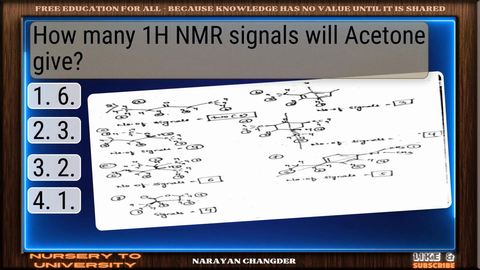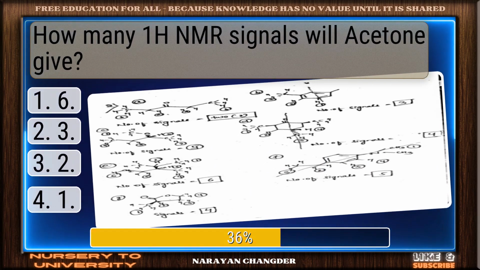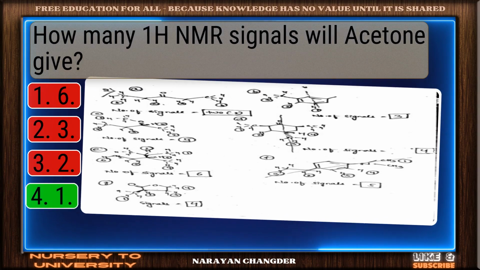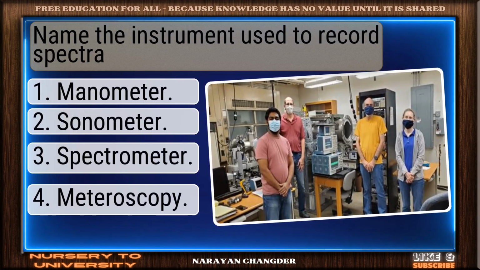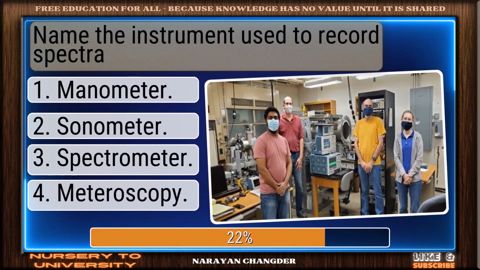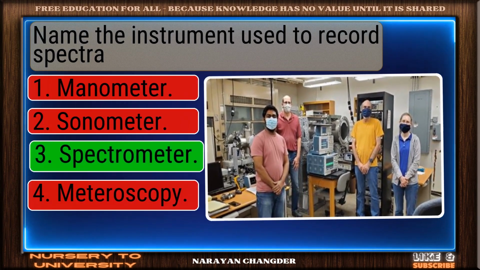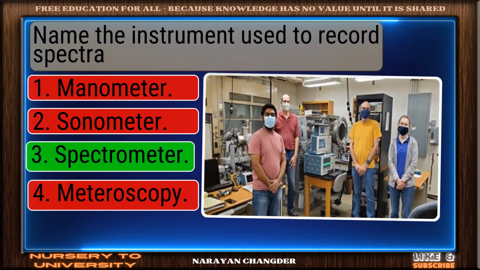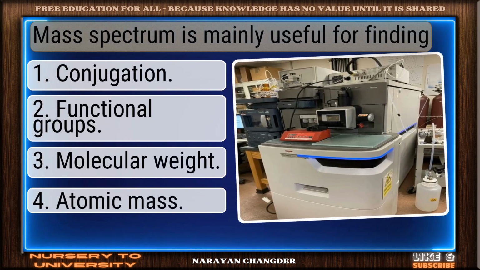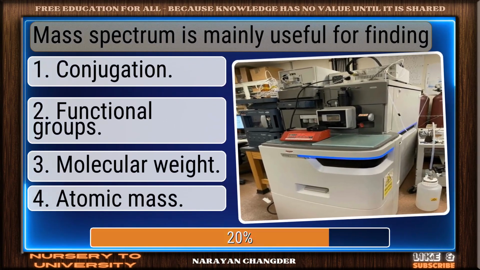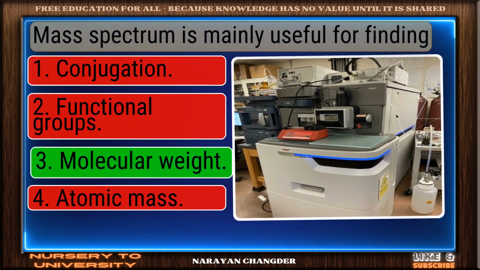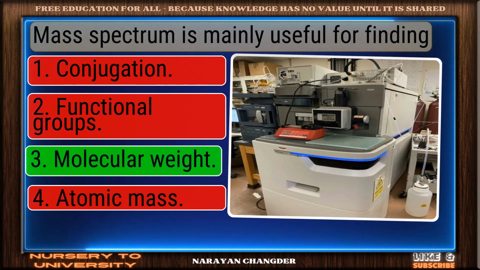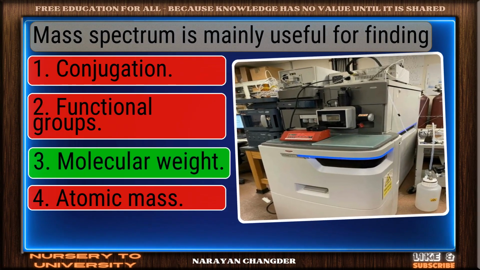How many 1H NMR signals will acetone give? Excellent. 1 is a brilliant choice. Name the instrument used to record spectra? You're right. Spectrometer is the correct answer. Mass spectrum is mainly useful for finding. Clear logic. Your choice, molecular weight, is sound and 100% true.